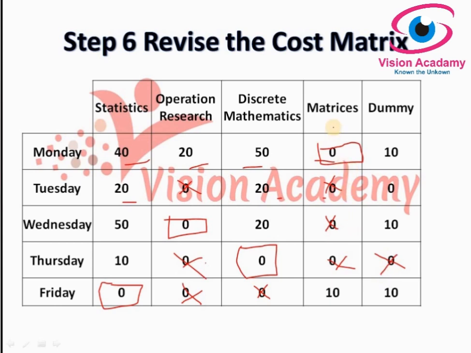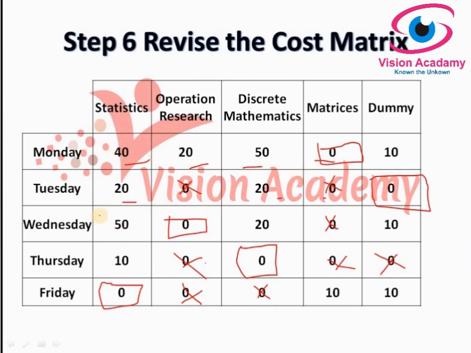And in the matrices there are no zeros, and in the dummy there is a zero which is not crossed out or given a rectangle. So we completed step 4.2. Now we have to look into step 4.3. Step 4.3 says you have to select an arbitrary zero and cross out all other zeros.